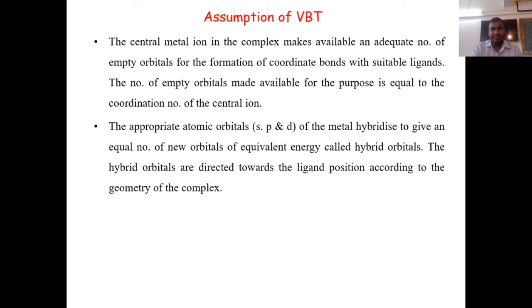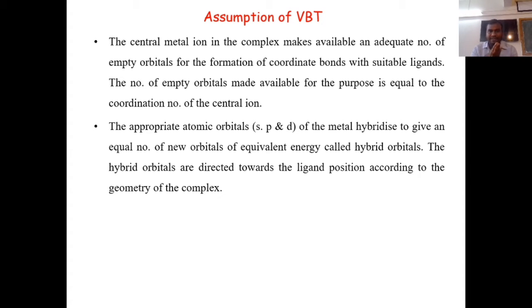Valence bond theory is very important to determine the geometry of the complex. But this is one of the limitations of the Sidgwick theory, that it fails to explain the geometry of the complex. Whether it is tetrahedral, octahedral, square planar, whatever the geometry, it depends upon the position of the ligands.